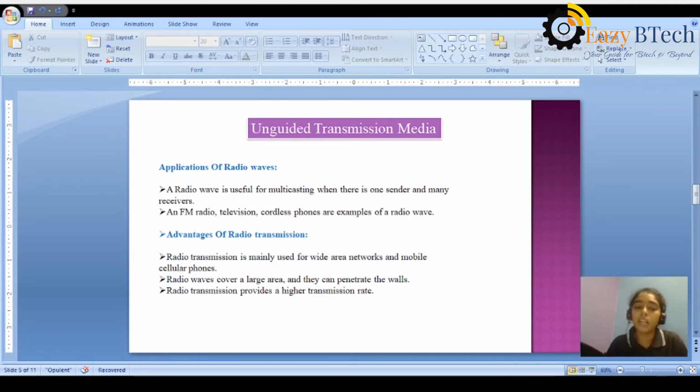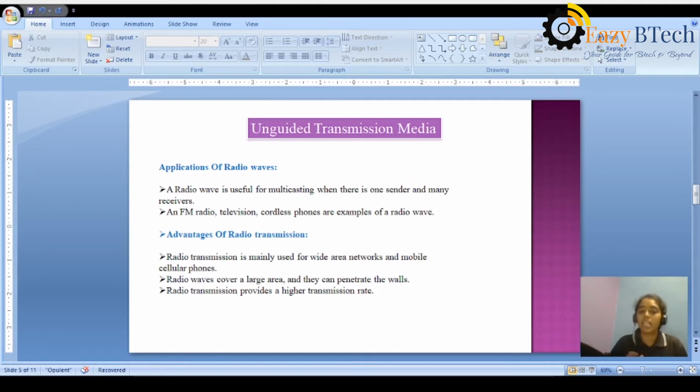Radio transmission is mainly used for wide area networks and mobile cellular phones. Radio waves cover a large area, and they can penetrate walls. Radio transmission provides a higher transmission rate, which means we can send a high number of signals from source to destination.